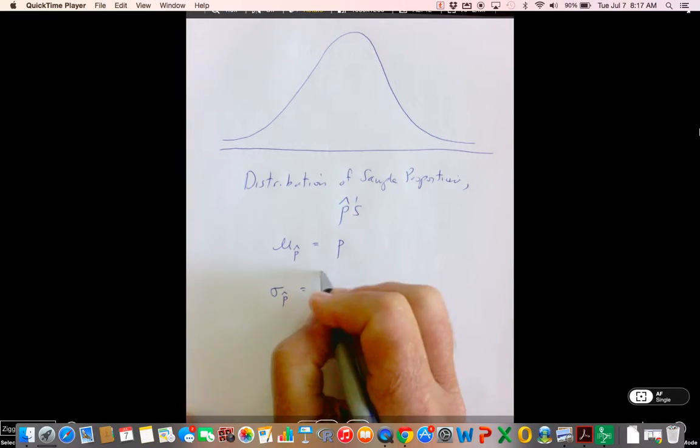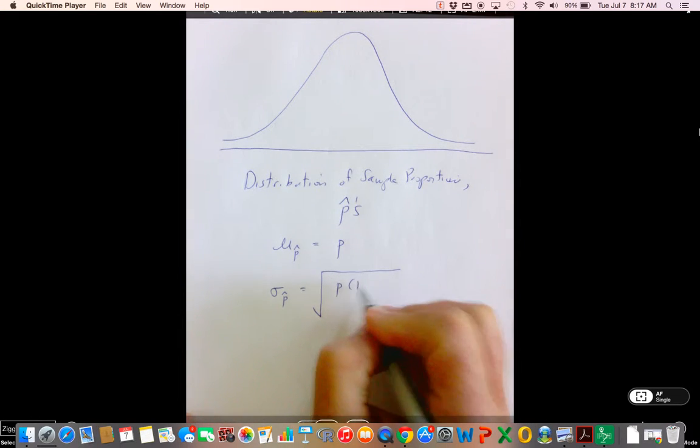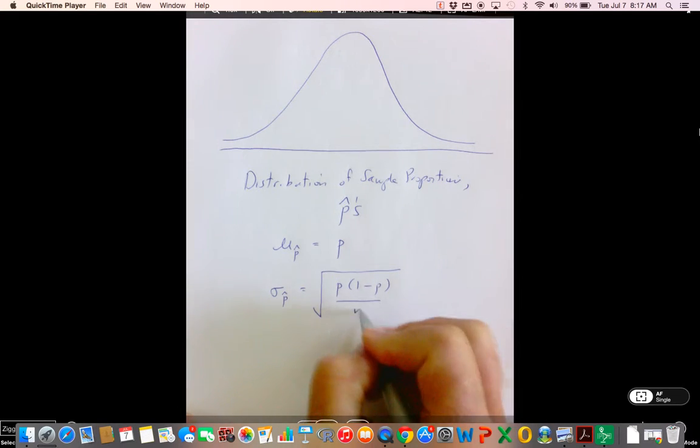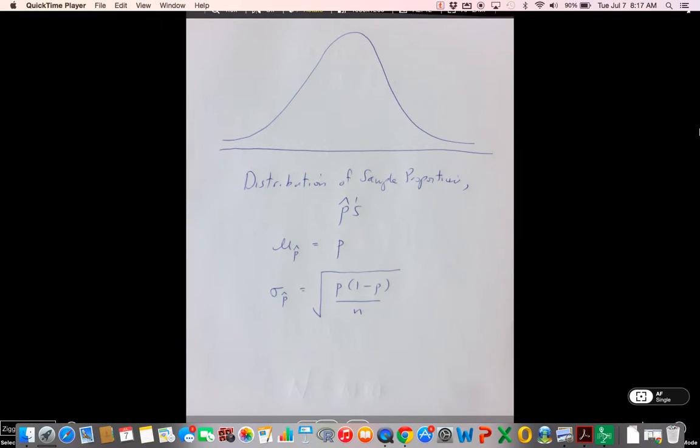And we know that the standard deviation is the square root of p times 1 minus p over n.